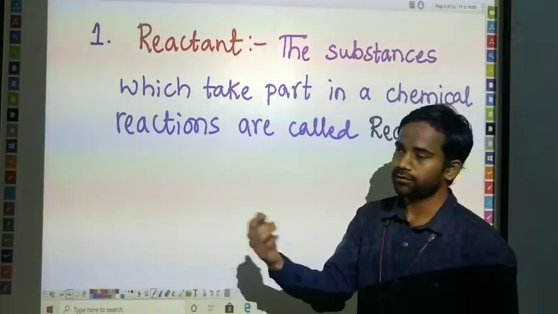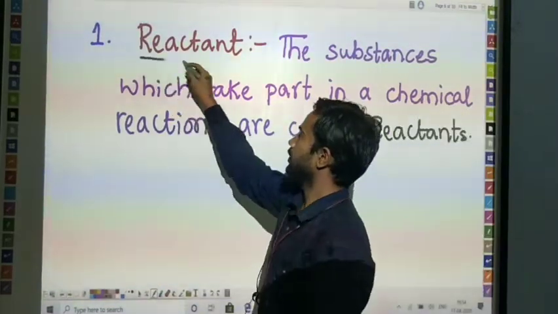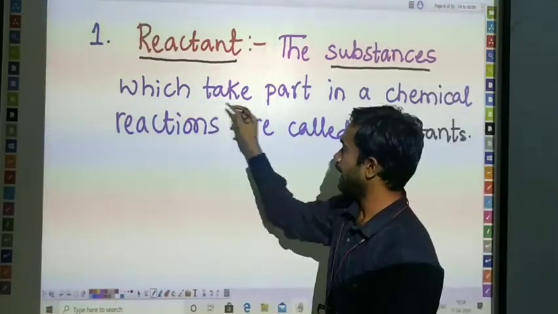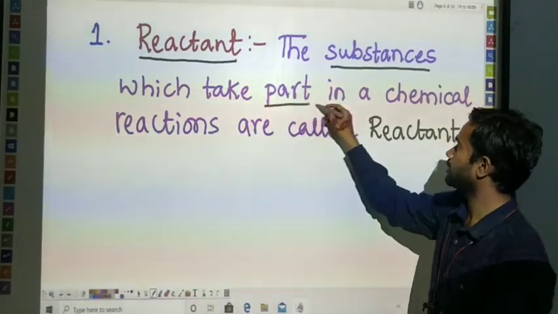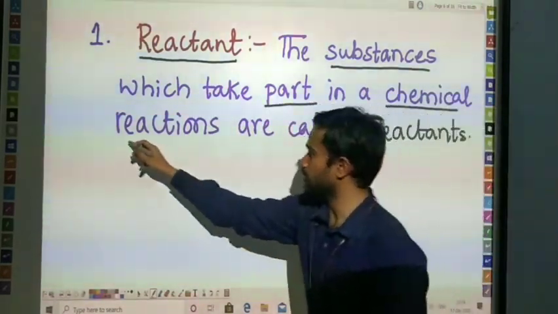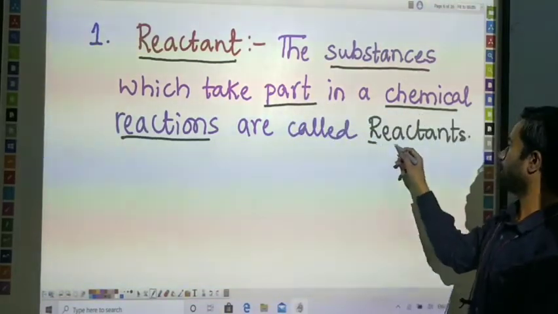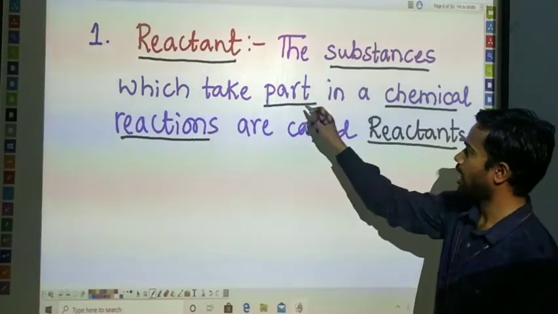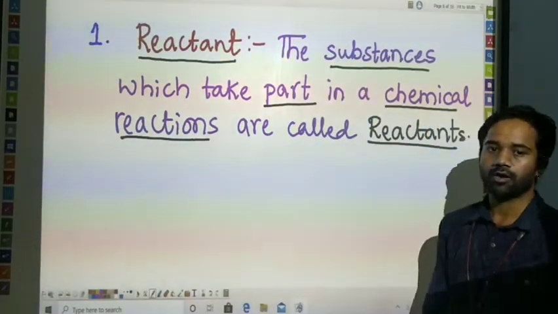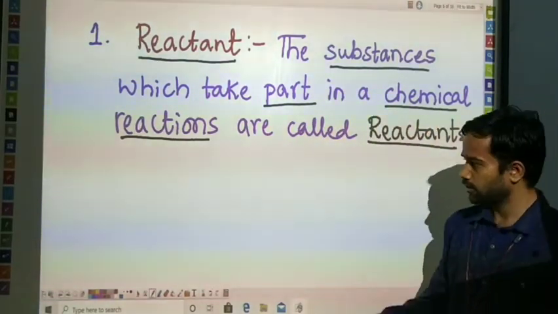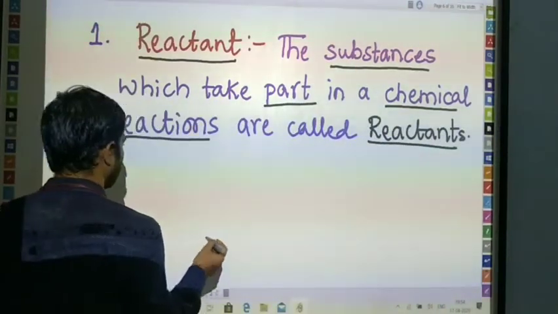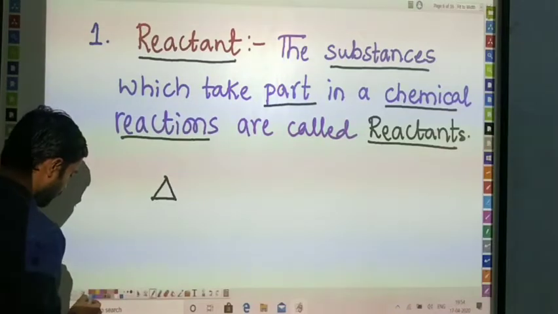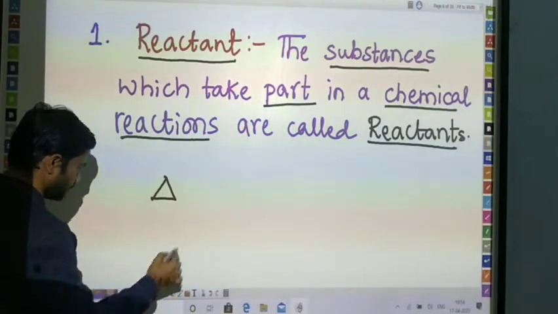Let's see the definition of the reactant. What do we mean by reactant? The substances which take part in chemical reactions are called reactants. Let's see another example here. If I have something called a triangle here, and we are going to add